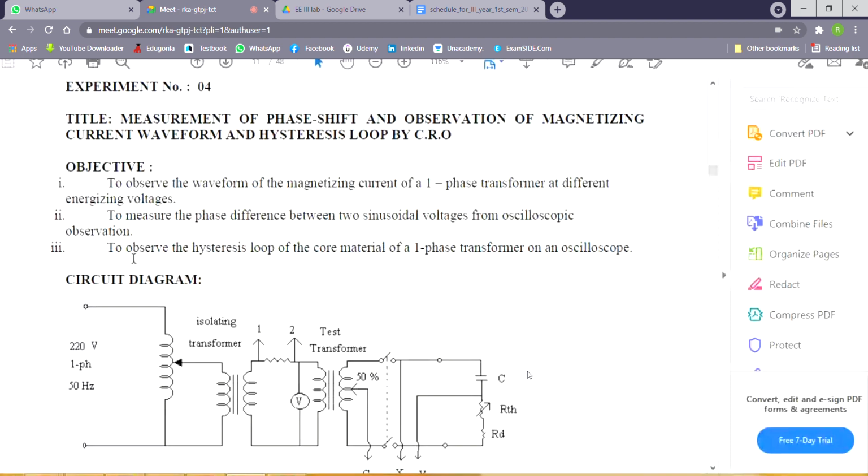Second is to measure the phase shift between two sinusoidal voltages from oscilloscopic observation. That means from oscilloscopic observation, we shall learn to measure the phase shift between two sinusoidal voltages. Next is to observe the hysteresis loop of the core material of the single phase transformer, because the core material is a magnetic circuit and it is energized by AC, so we can easily trace the hysteresis loop. Circuit I shall discuss later.